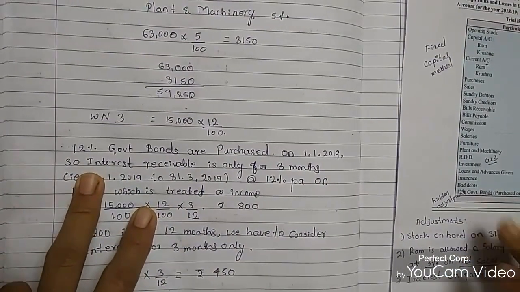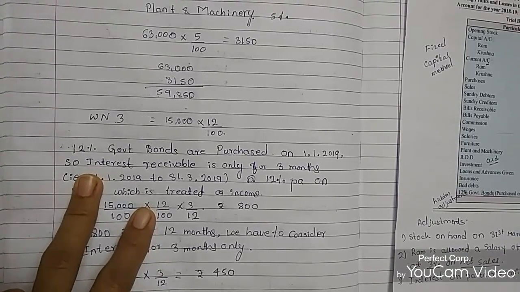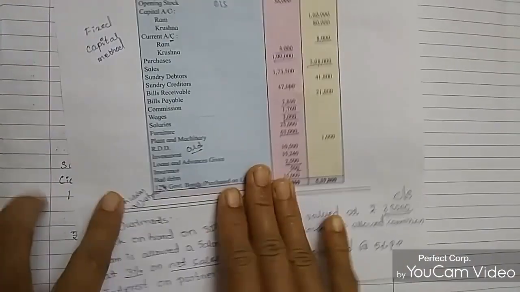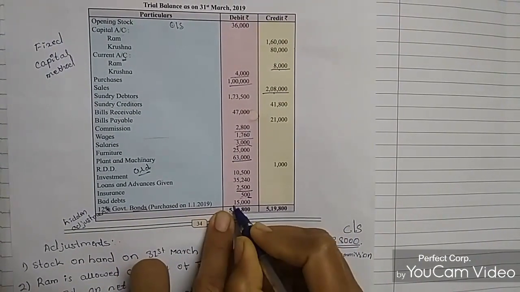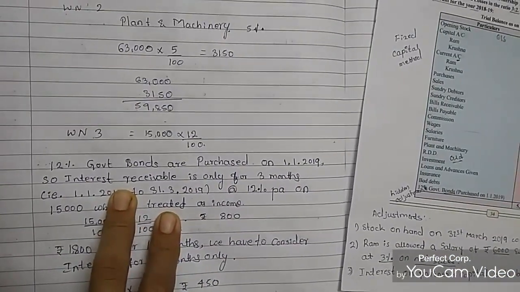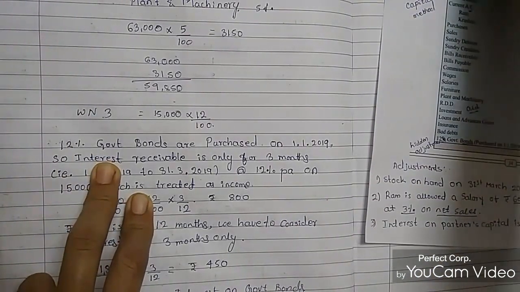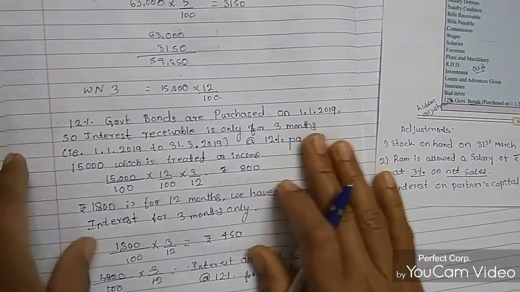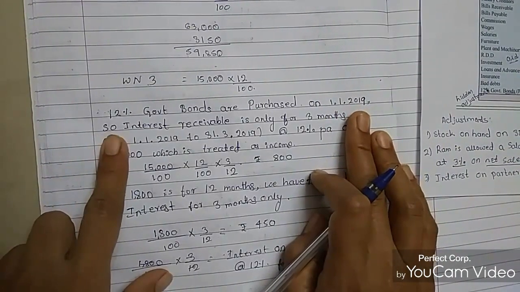12% government bonds, purchased on 1st January 2019. The amount is 15,000.